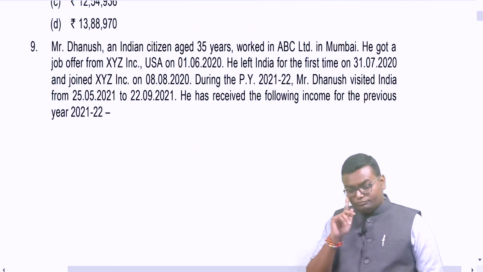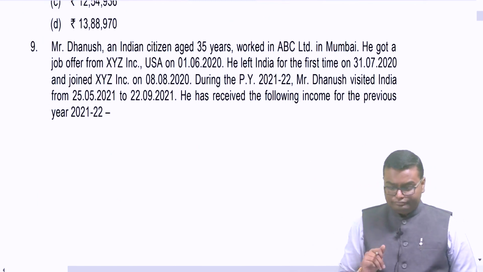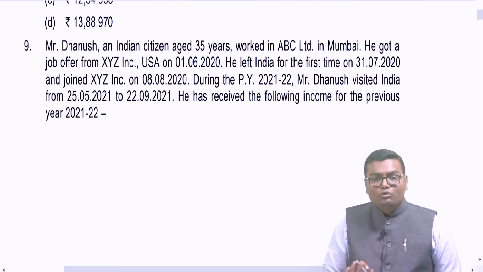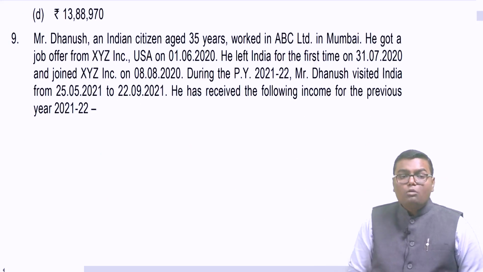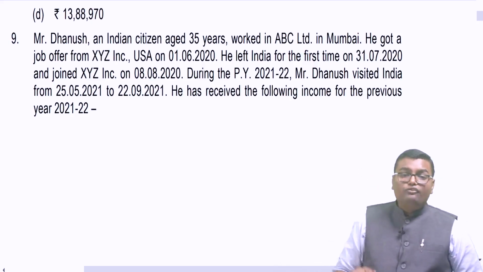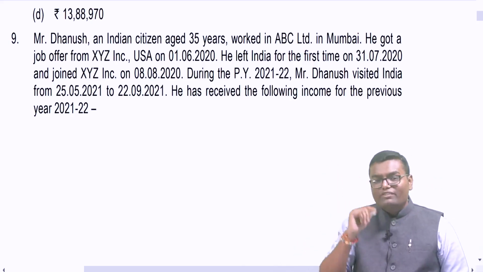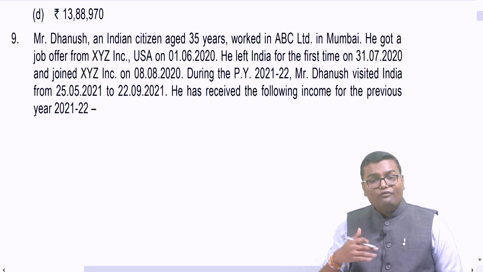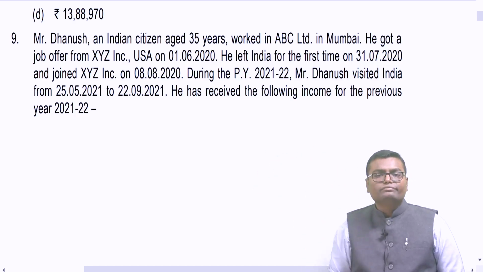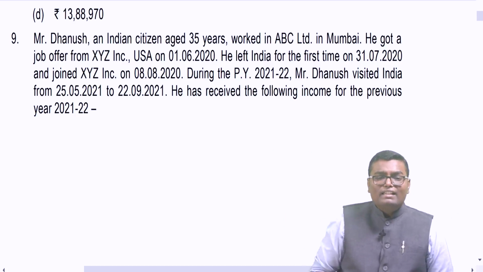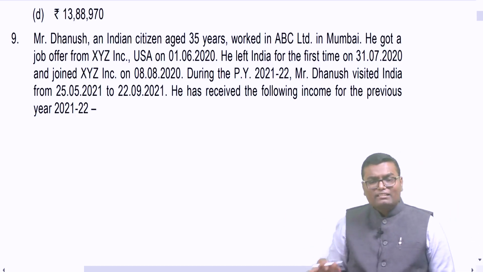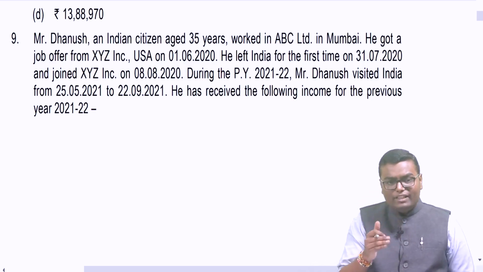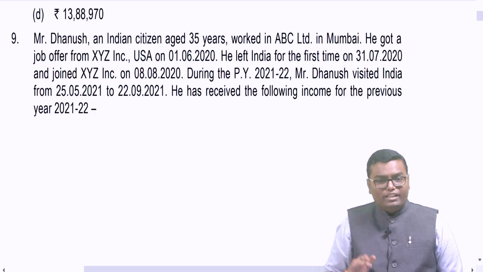Mr. Dhanush, an Indian citizen, aged 35 years, worked in ABC Limited in Mumbai. He got a job offer from XYZ Inc., USA on 1st June 20. See, he got an offer in the year 2021. He left India for the first time on 31st July 20, that is again he left India last year, that is 2021. Joined XYZ Inc. on 8th August 20, that is last year. Now during the year 21-22, he visited India from 25th May 21 to 22nd September 21.